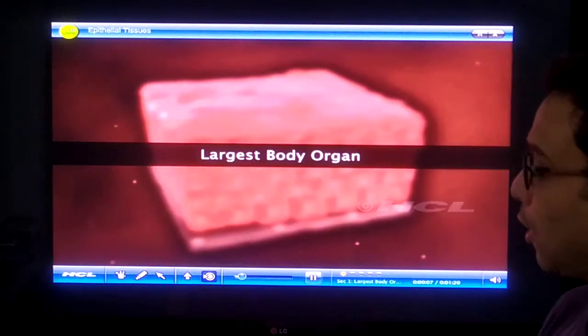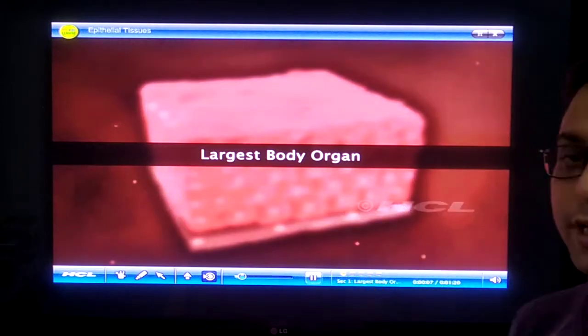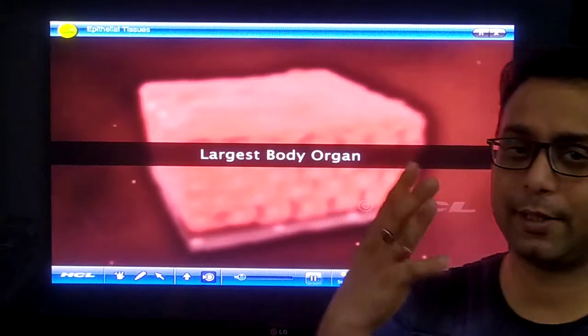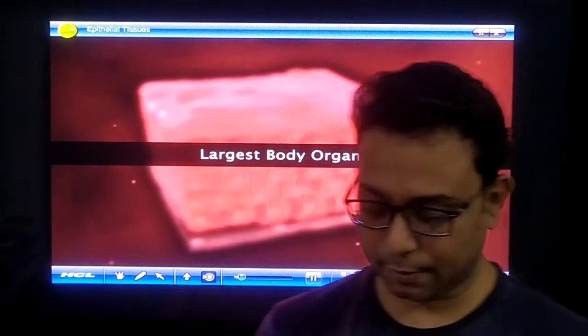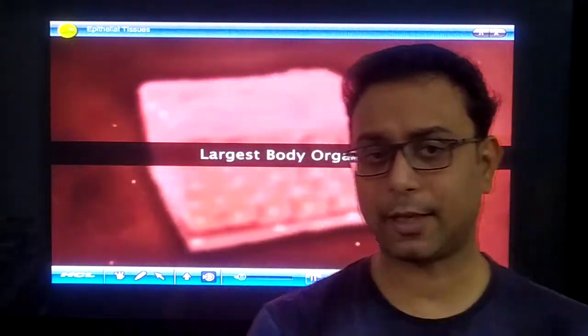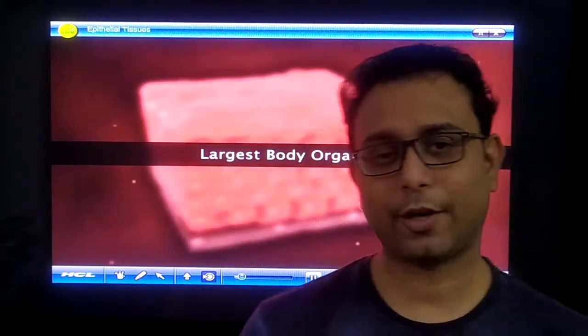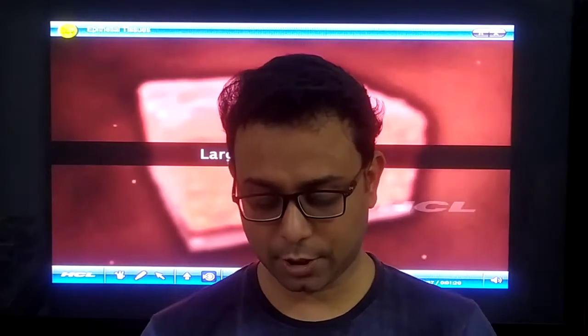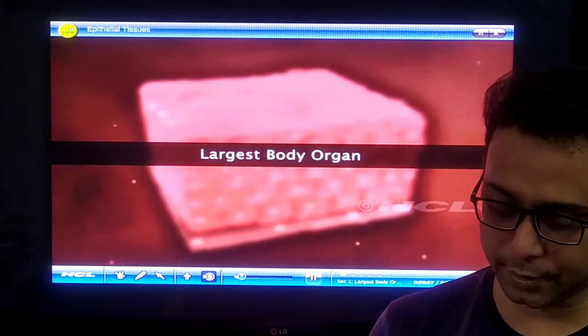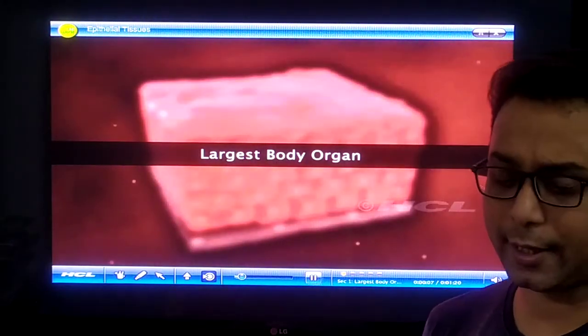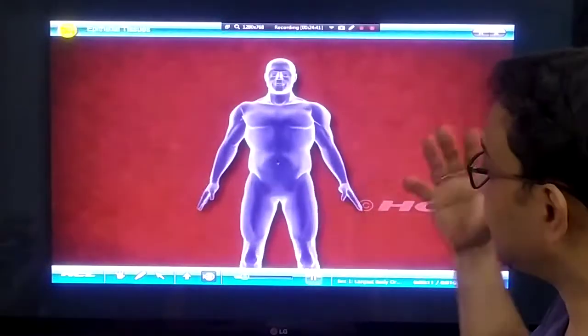Okay. So, what is the largest body organ? Do you know? Please write down your answer in the live chat box. The largest body organ, what is it? The skin, right? The skin is the largest organ because it covers your whole body. So, this is the skin.